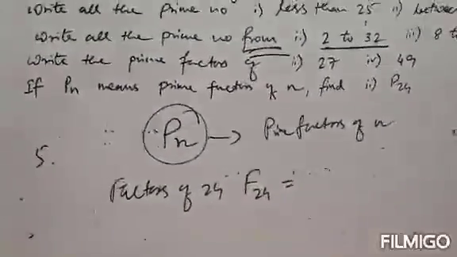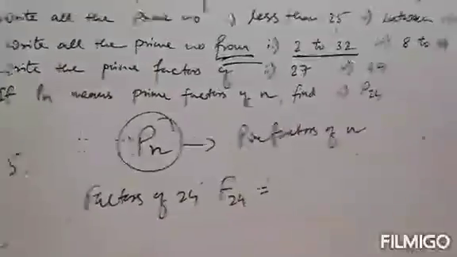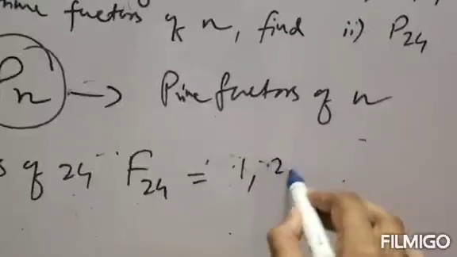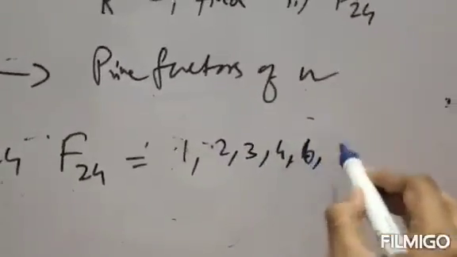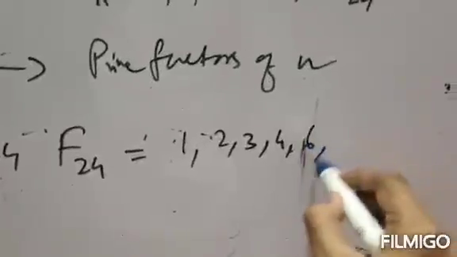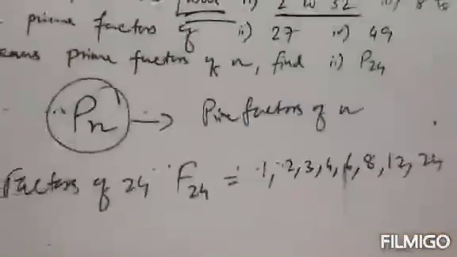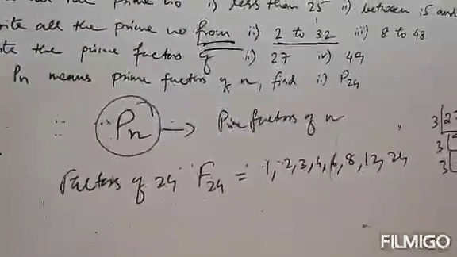That means prime factors and non-prime factors both are included. Clear? So the factors of 24, F24, are 1, 2, 3, 4, 6, 8, 12 and 24.